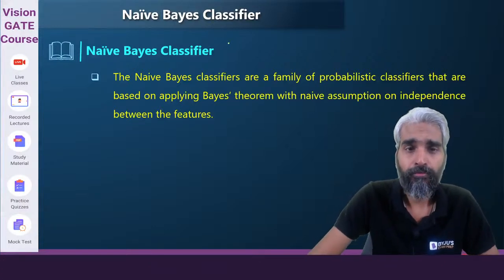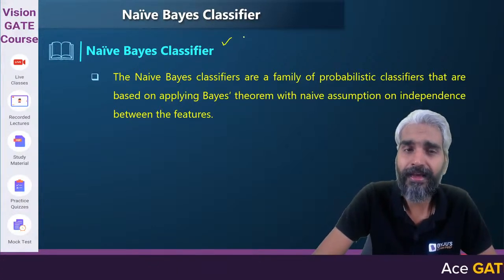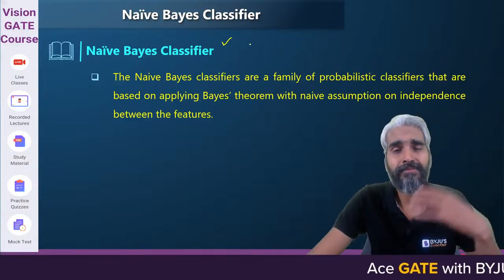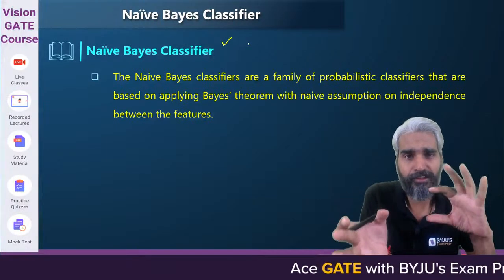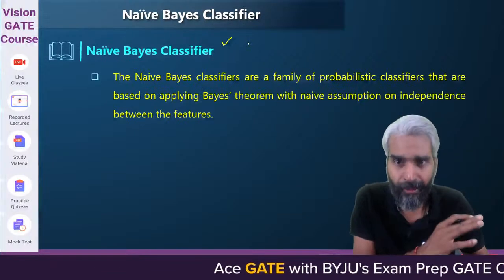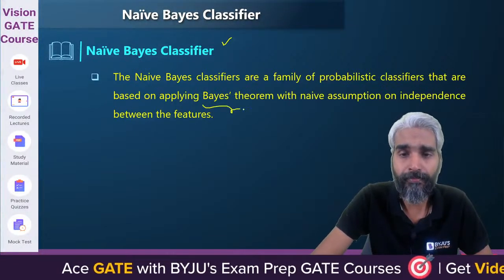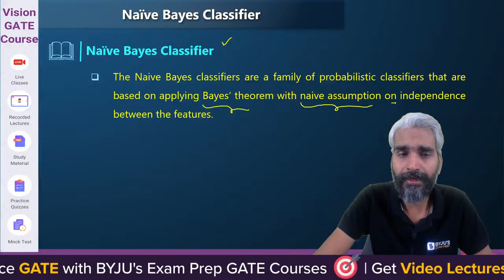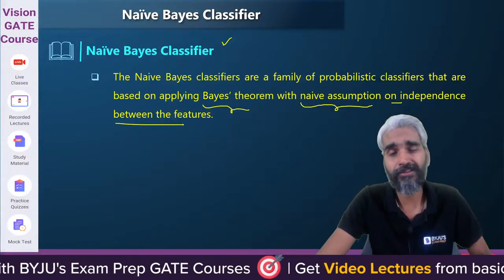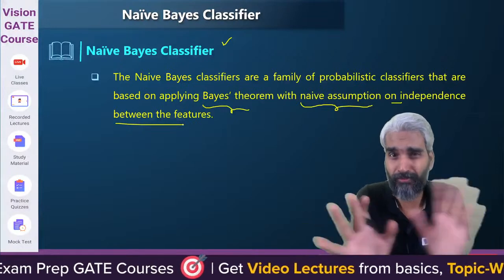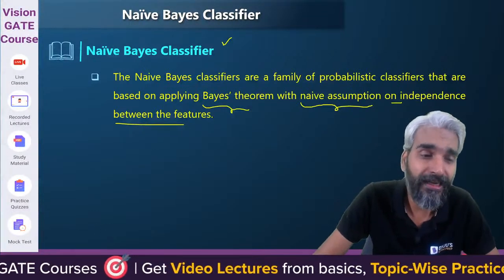Okay. So what is a naive Bayes classifier algorithm? It's basically a classifier algorithm which works on the probability concept. Now, the idea is it uses the Bayes theorem with a naive assumption of independence between features. Now, sir, what is this terminology? We don't understand it, right? So let's try to understand this.